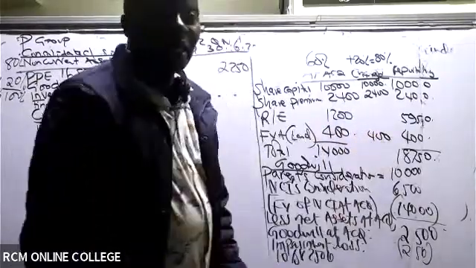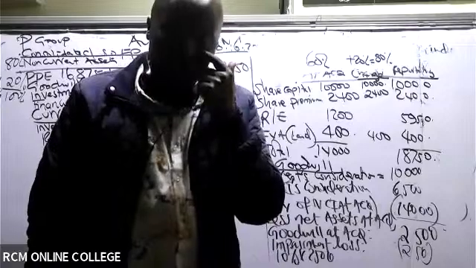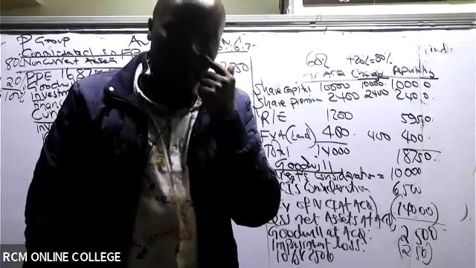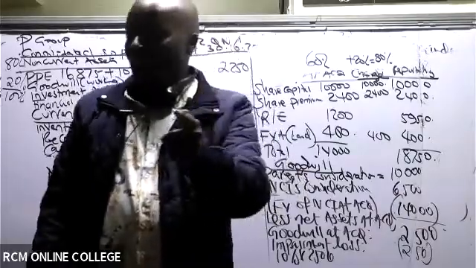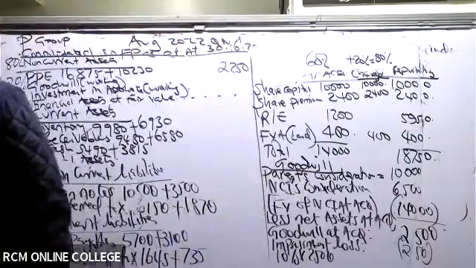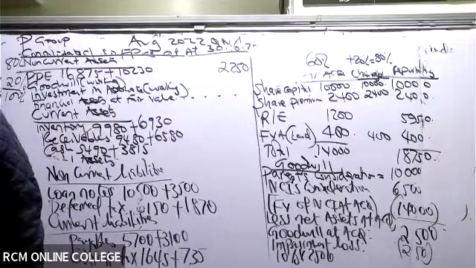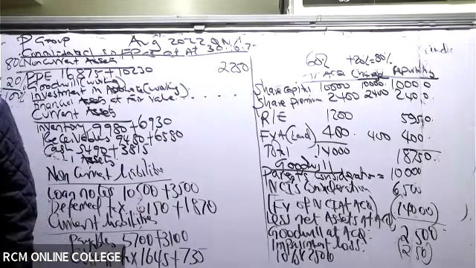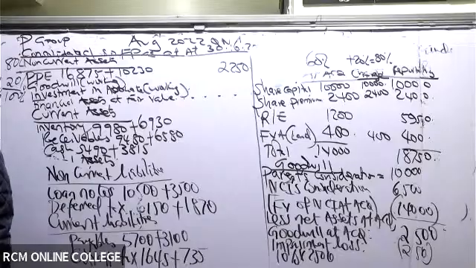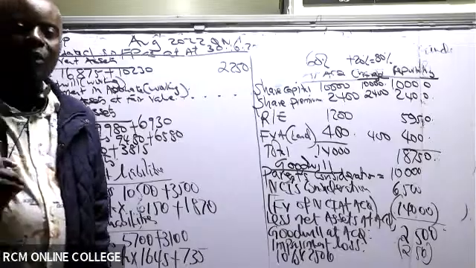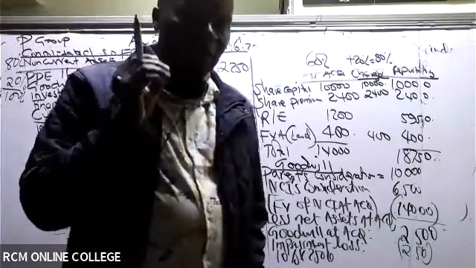But retained earnings will change. I would want somebody to give me the retained earnings at the point when we have 80% share capital. Very good question there. Students have used the investment in S, which is given in the balance sheet of 12,000.